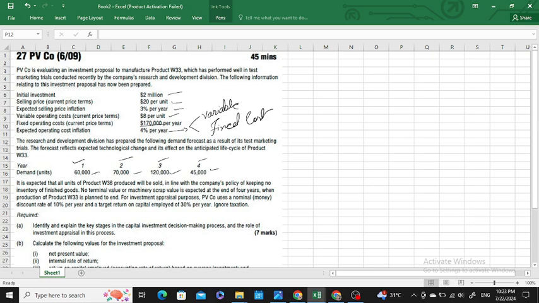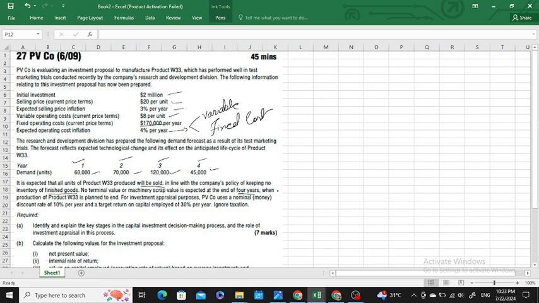In line with the company's policy of keeping no inventory of finished goods, it assumes that it will meet all the demand that it produces. If it produces 60,000 units, all 60,000 units would be sold. Then moving forward, no terminal value or machine scrap value is expected at the end of 4 years. There would be no scrap value after 4 years when the production of W33 is planned to end.